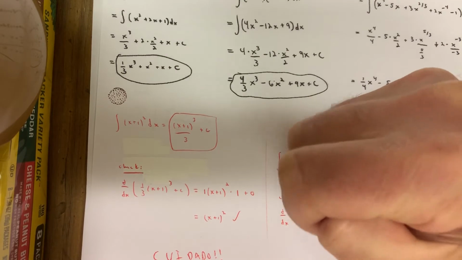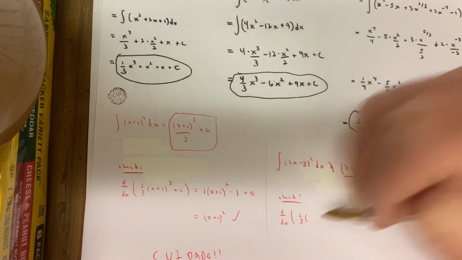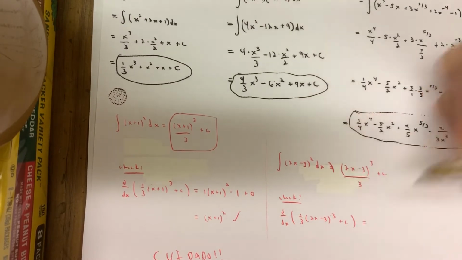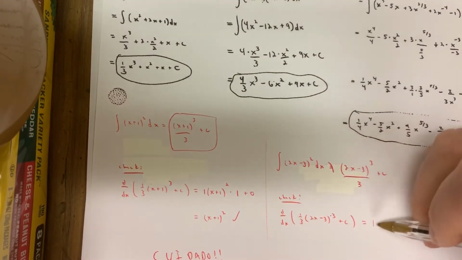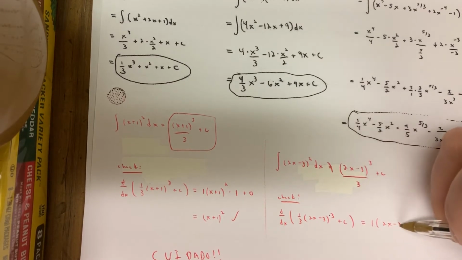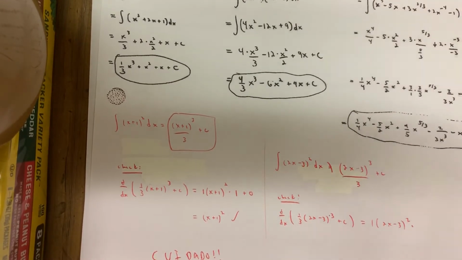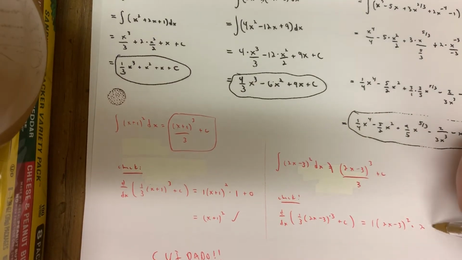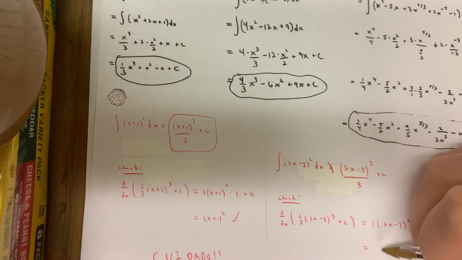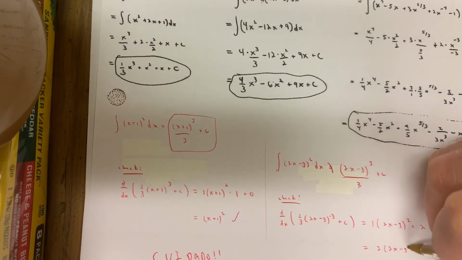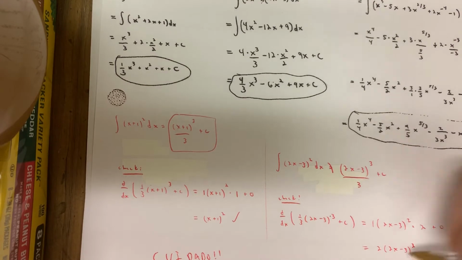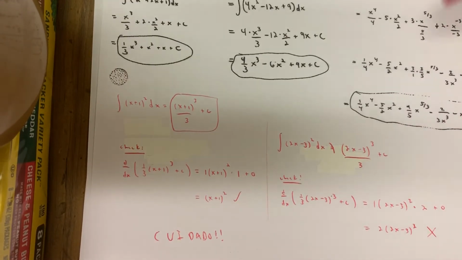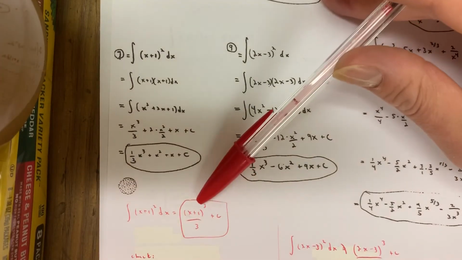And if you try to check it, you'll see what we're talking about. If we take the derivative with respect to x of 1/3 (2x minus 3) quantity cubed plus c, now when you take the derivative, 3 times 1/3 is 1. Rewrite the inside, 2x minus 3, raise it to 1 less, that's 2. But now multiply by the derivative of the inside, and that's 2. And then you add the derivative of c, which is 0. This gives you back 2 times (2x minus 3) squared. And this is not the integrand, okay? So be very, very careful. This is only going to work when the derivative of the inside is equal to 1.